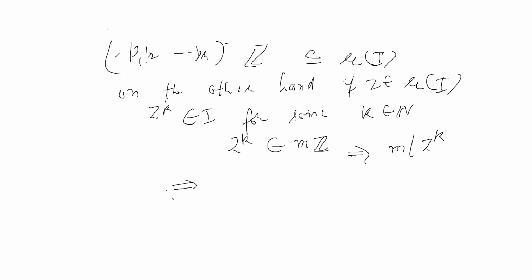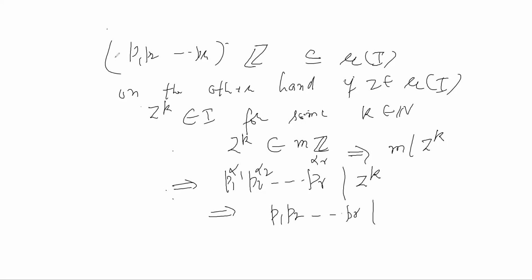So this means p1 alpha 1 p2 alpha 2 so on pr alpha r divides z power k. So this actually means that p1 p2 so on pr divides z. So this means z belongs to the ideal generated by p1 p2 so on pr. इसका मतलब क्या हो गया?